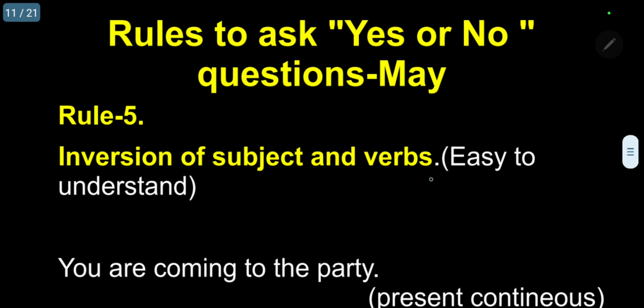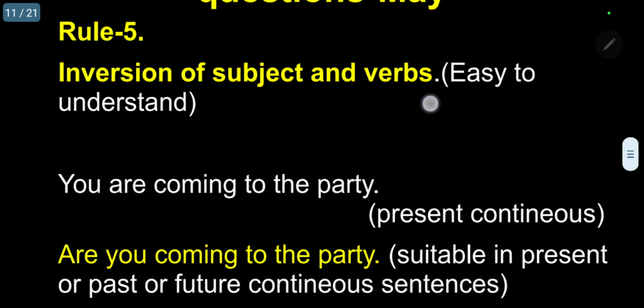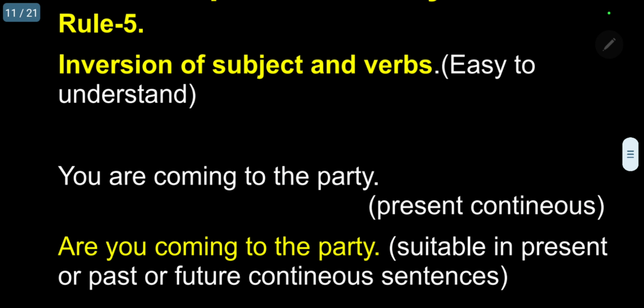The next one, rule 5. This is another very interesting piece of information for you. Easy conversion of the statement to the question: inversion of subject and verb. Easy to understand. So I am taking a simple sentence, simple present continuous: You are coming to the party. நீ விருந்துக்கு வந்து கொண்டிருக்கிறாய்.